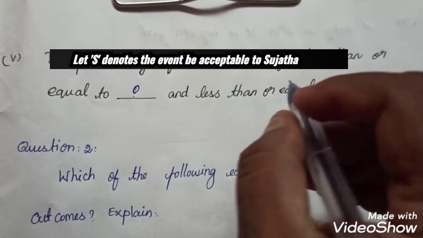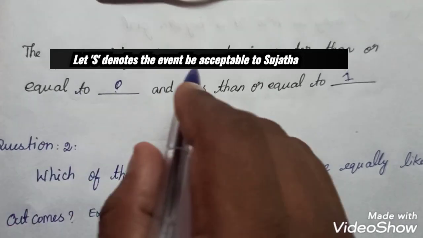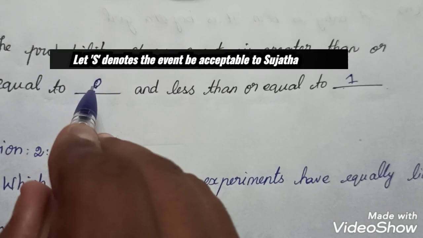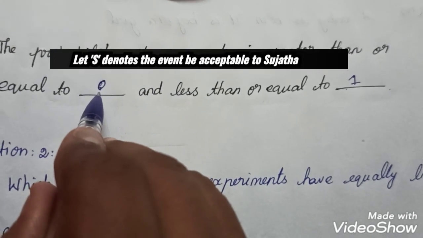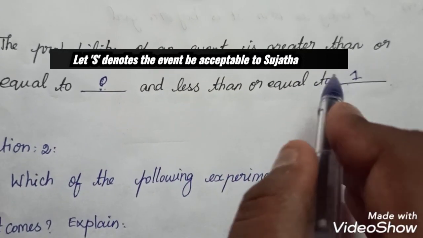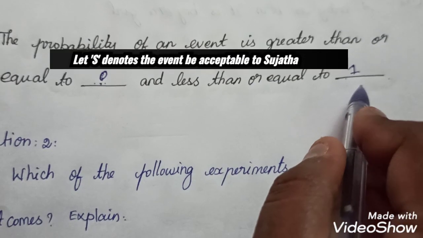So the probability value is not less than 0, not more than 1. That means the probability value doesn't have negative values. Always the probability value is from 0 to 1.